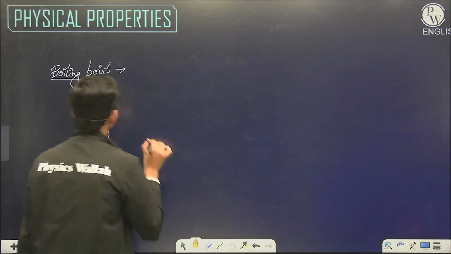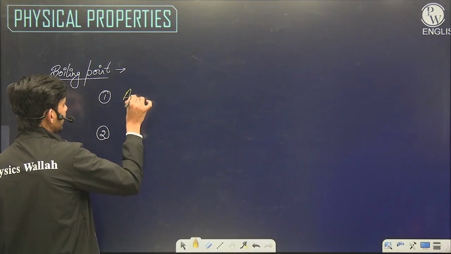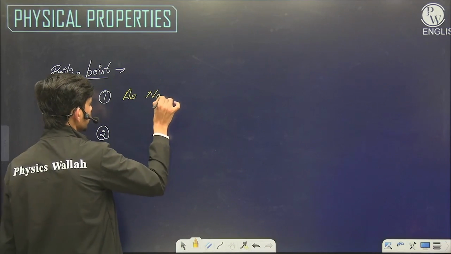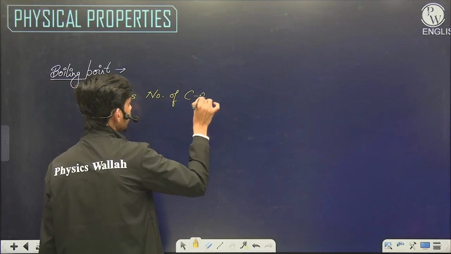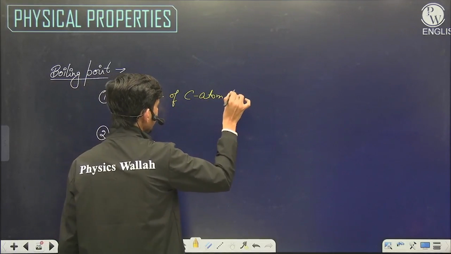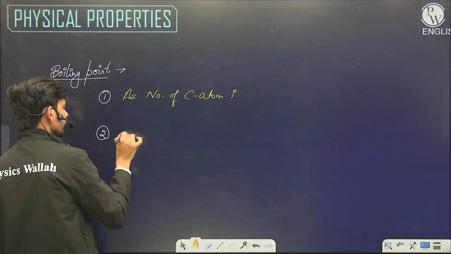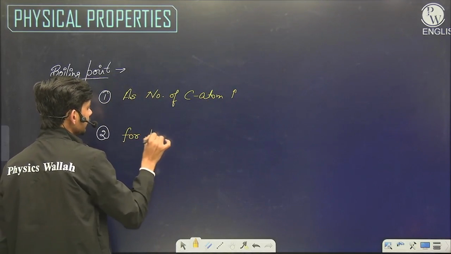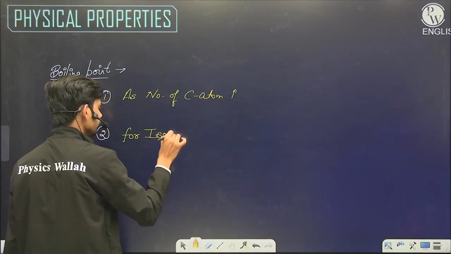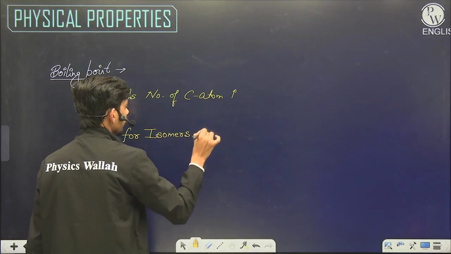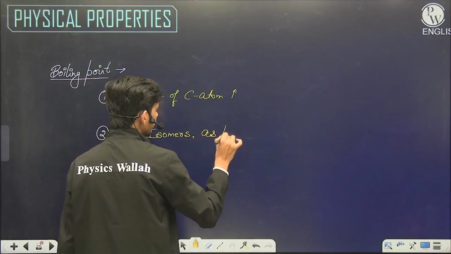First, if the number of carbon atoms increases, and second, for isomers, that is the same number of carbon atoms, if branching increases.